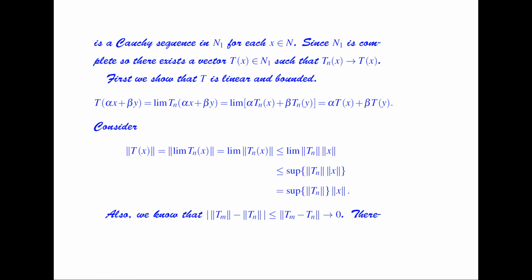Now consider the norm of Tx, which is equal to the norm of the limit of Tnx, which is equal to the limit of the norm of Tnx, which is less than or equal to the limit of the norm of Tn times the norm of x. And by the supremum property, this is less than or equal to the supremum of the norm of Tn times the norm of x. Also we note that the modulus of the norm of Tm minus the norm of Tn is less than or equal to the norm of Tm minus Tn, which converges to 0.